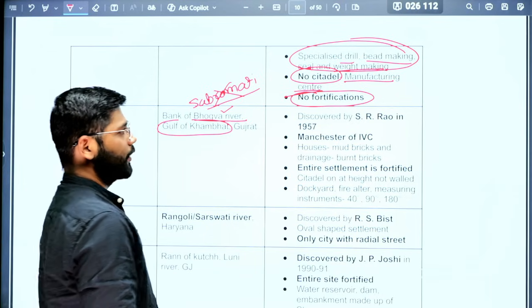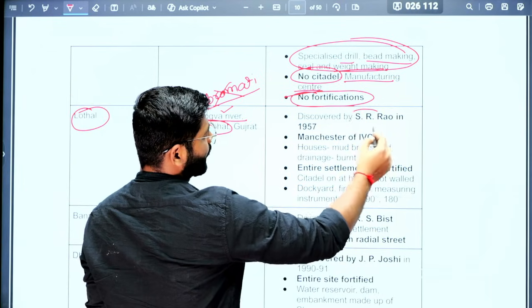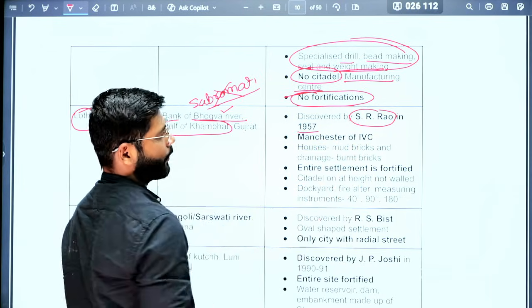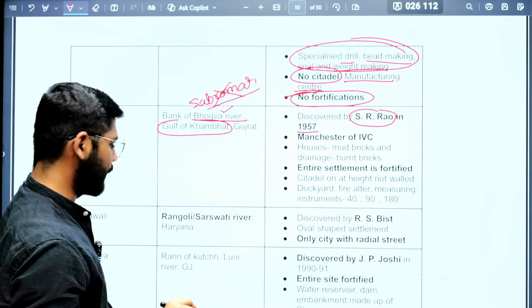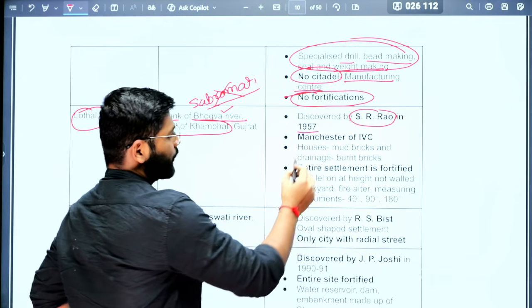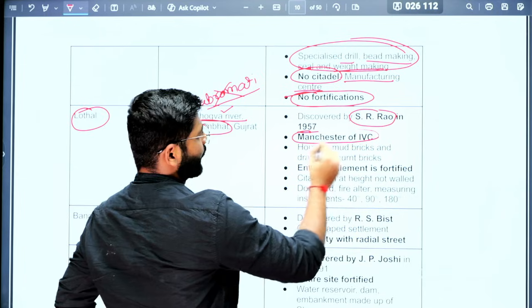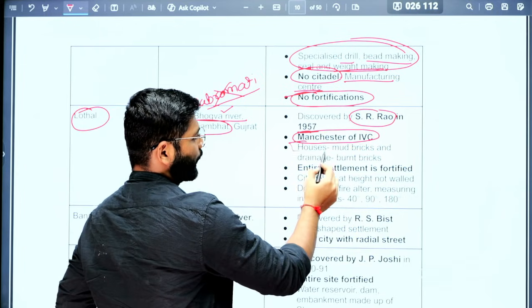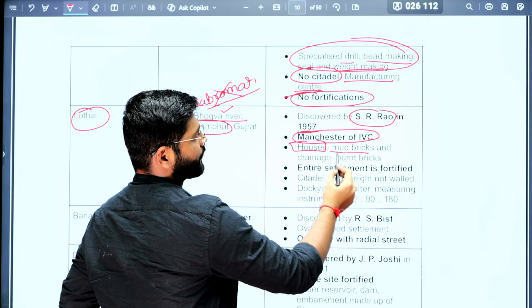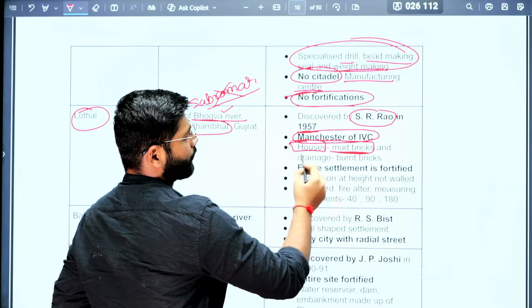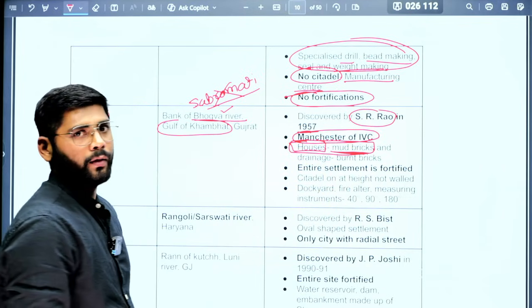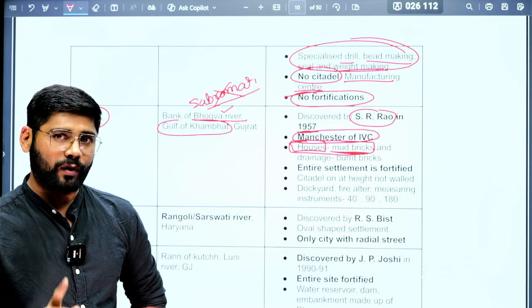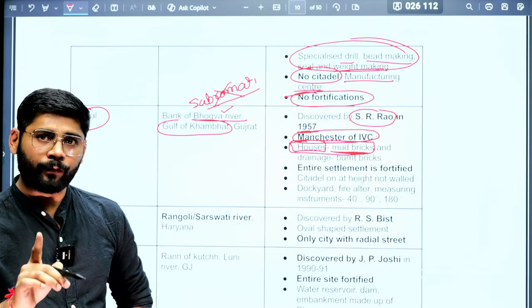So who discovered this site? It was discovered by S.R. Rao in 1957. So after independence, this particular site was discovered. Lothal is called the Manchester of the Indus Valley civilization. The houses that we have found in Lothal are made of mud bricks. This is important because in other places the houses were made of burnt bricks, but in Lothal we have found houses made of mud bricks.